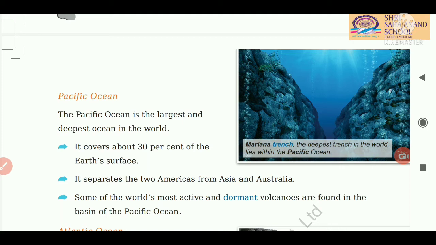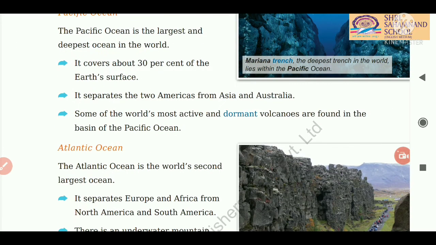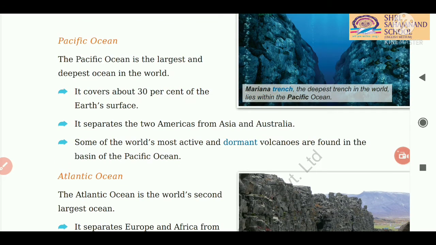I hope students you have understood about the Pacific Ocean. Again I repeat, the Pacific Ocean is the largest and deepest ocean in the world. It covers 30% of the earth's surface and it separates the two Americas from Asia and Australia. I hope you have understood this, students.